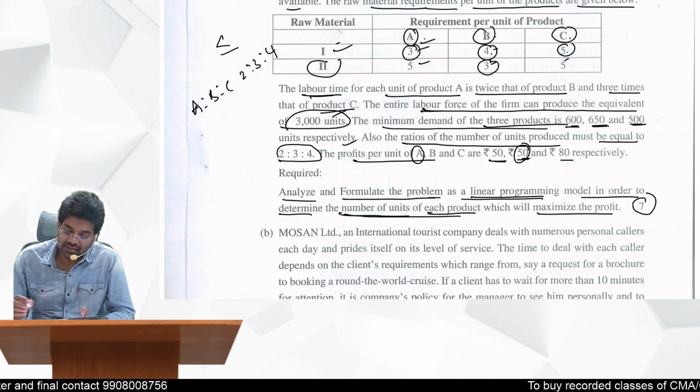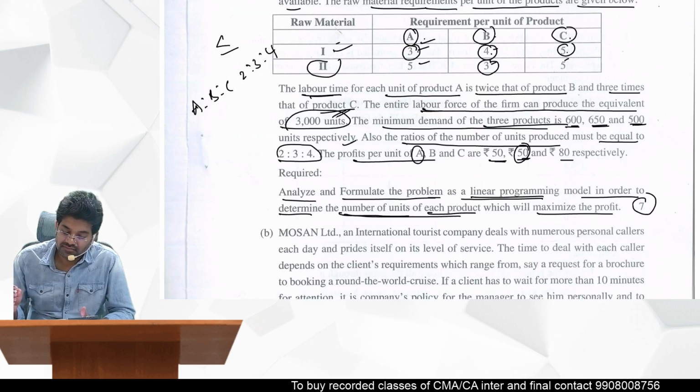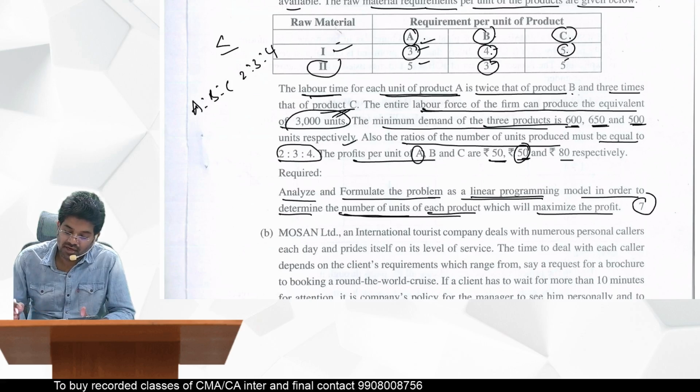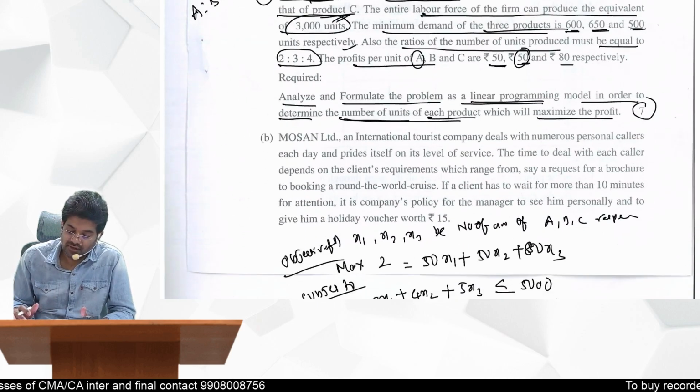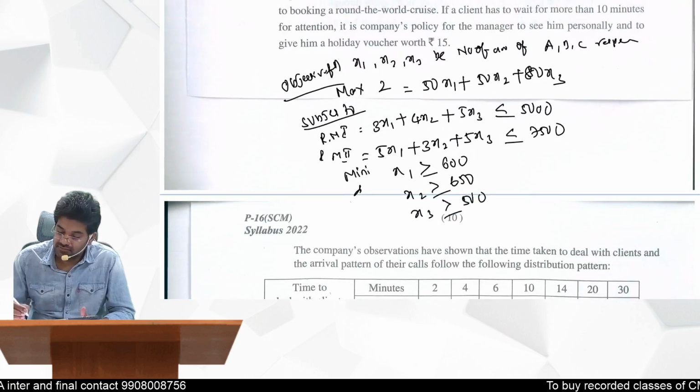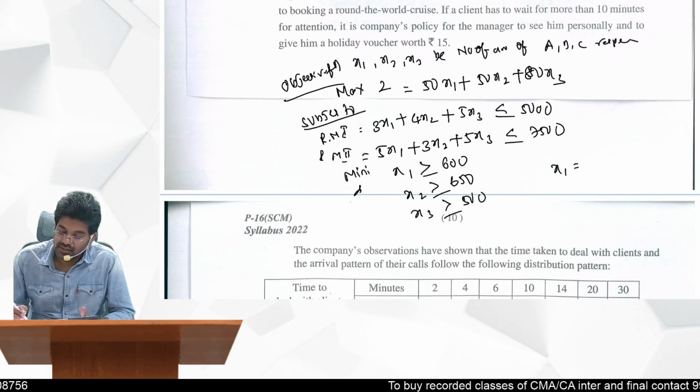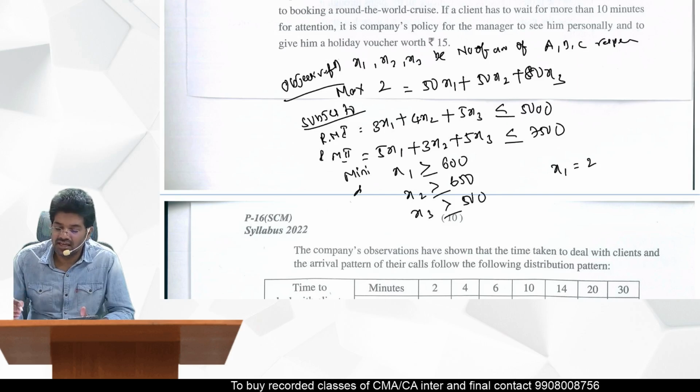Next one is labor. The entire labor force of the firm can produce the equivalent of how many units? 3000 units only. What is the labor time required? Each unit of product A takes twice that of product B and 3 times that of product C. This is a very important condition to write. See how you can write this. The time for x1 is twice that of x2, taking 1 unit requiring 1 hour.